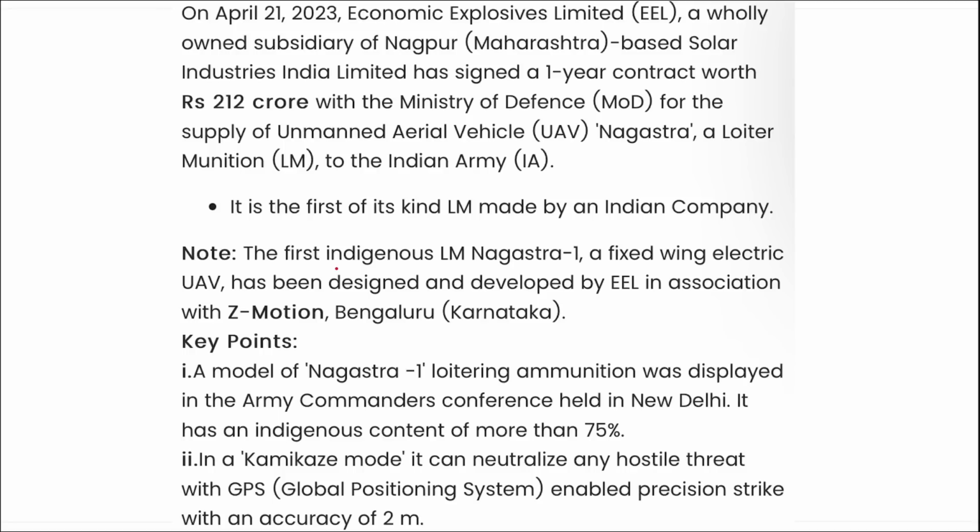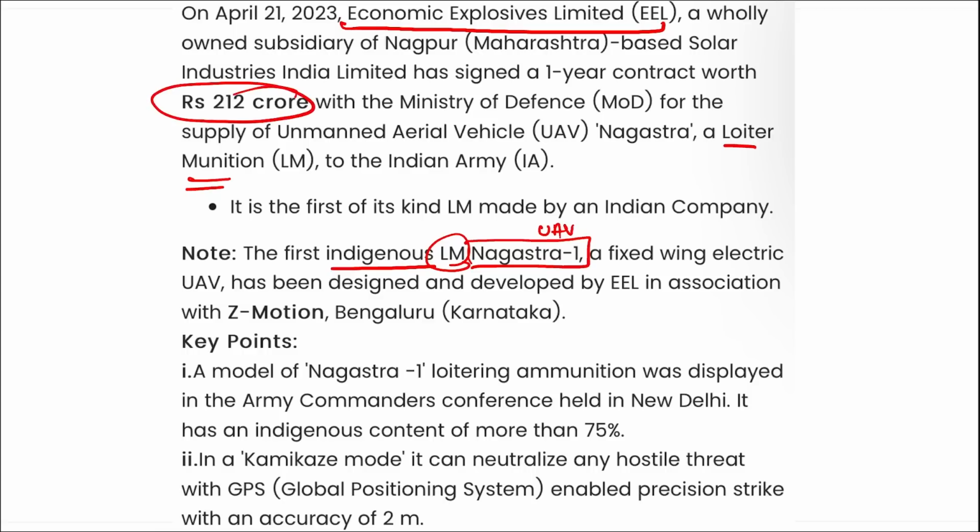This is your Nagastra, and remember, this is the first indigenous LM, that is loiter munition, that has been made by an Indian company. The name is Nagastra 1. This is the name of the UAV. The company is EEL, Economic Explosives Limited, that signed a contract for 1 year for 212 crore rupees.